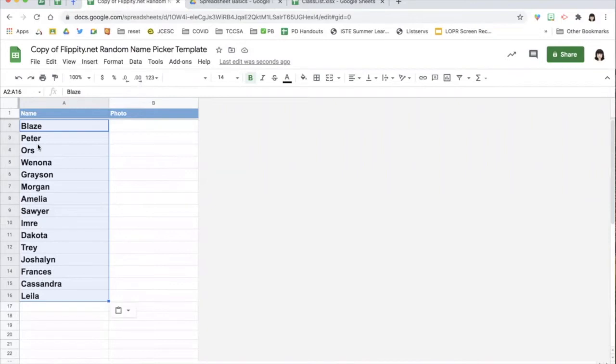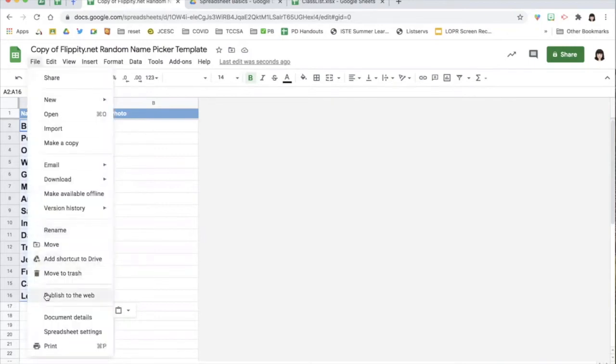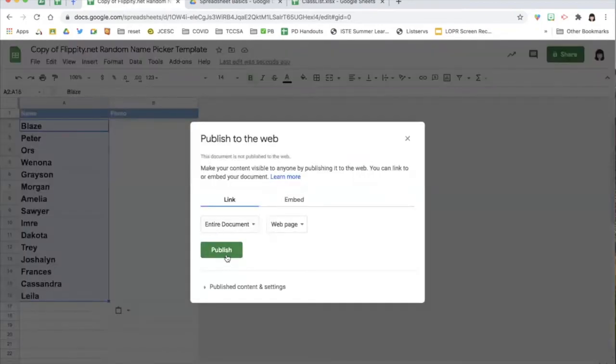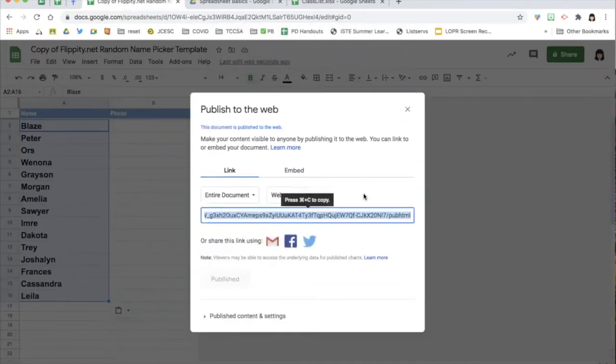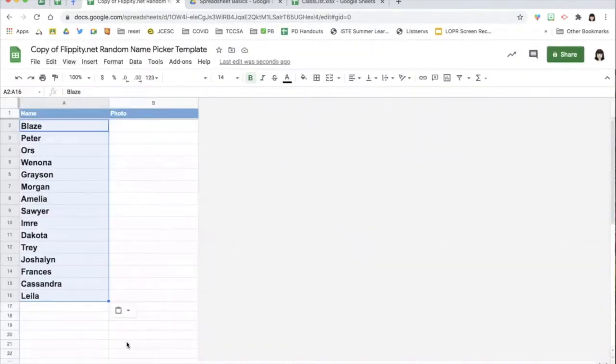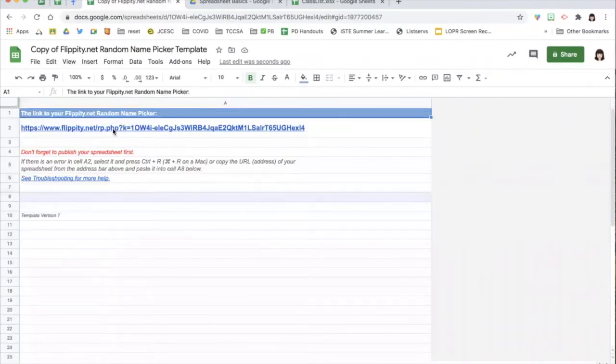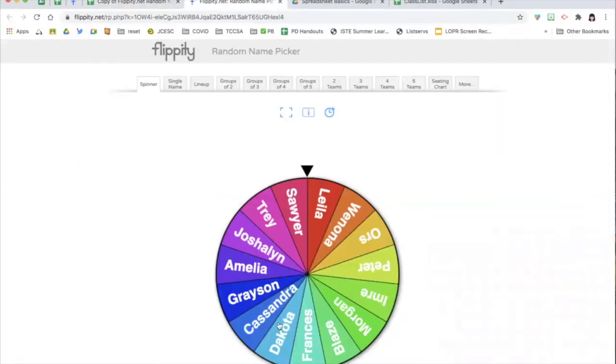So when I paste, those are my names from my class roster, and this isn't ready yet. There's that thing you might forget. If I want to play this randomizer, I have to go to File, Publish to the Web. Publish, okay, looks good. So I close the Publish window, head to the Get Link here, and now I'm ready to use this new link that I just made with my names. So I hover over that link, click, there they are.